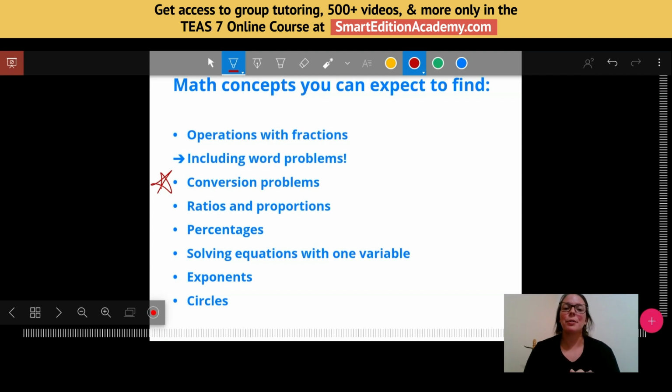We will also talk about ratios and proportions, percentages. We'll solve some equations, and then we'll talk about exponents and some circle geometry problems. I'll give you just another second in case you did not get a chance to grab this with your screenshot or take a photo.